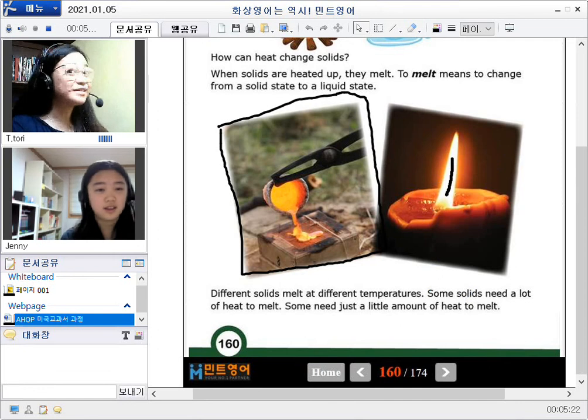Wow, you use a candle on your birthday? You blow a candle? Wow. Me too. That's my favorite part.